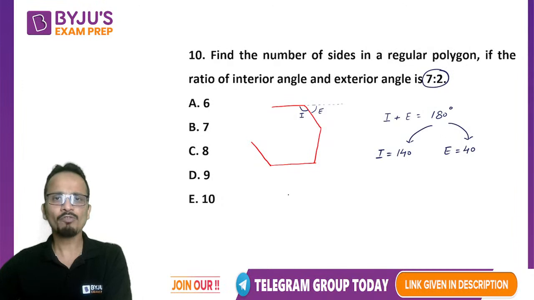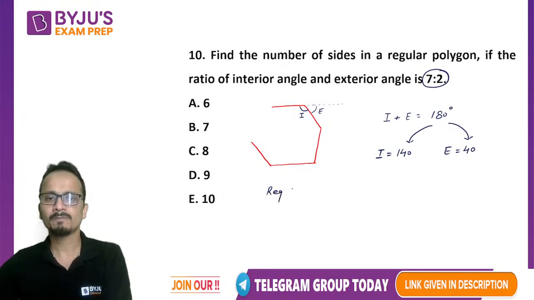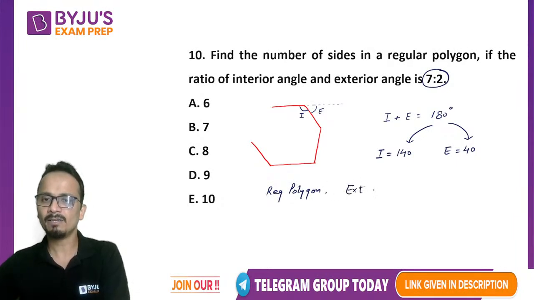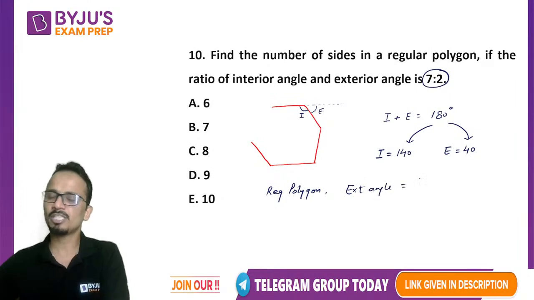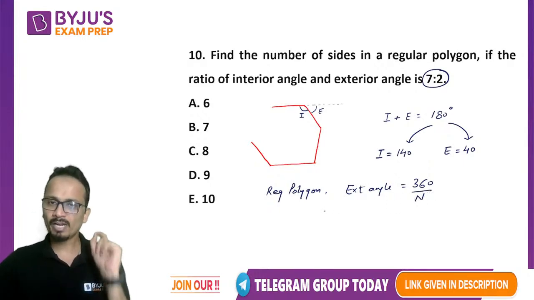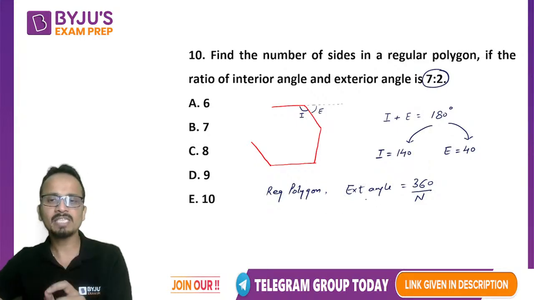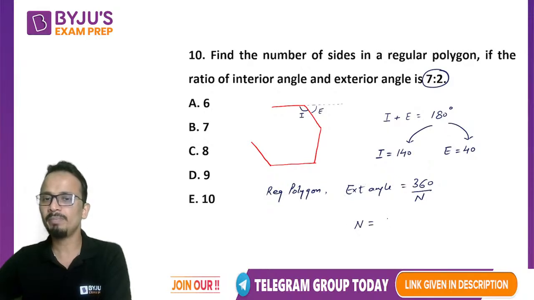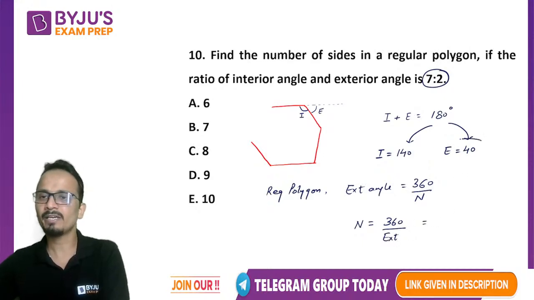Now for a regular polygon, the measure of exterior angle is equal to 360 divided by the number of sides. So the number of sides will be equal to 360 divided by exterior angle. Exterior angle here is 40.